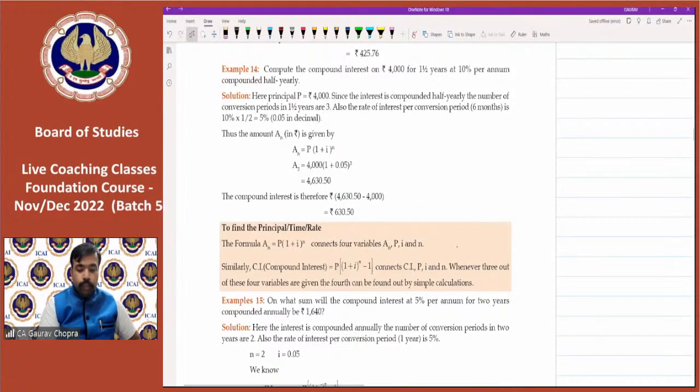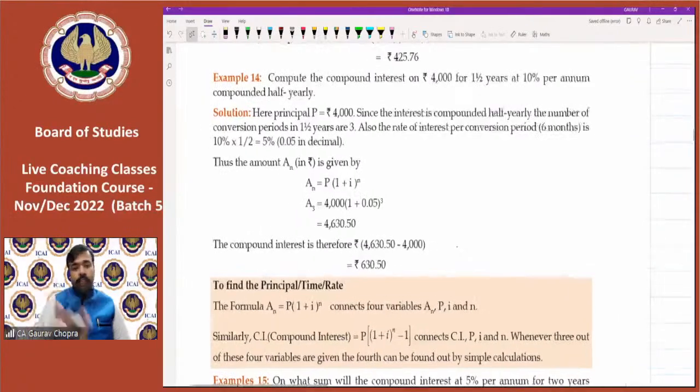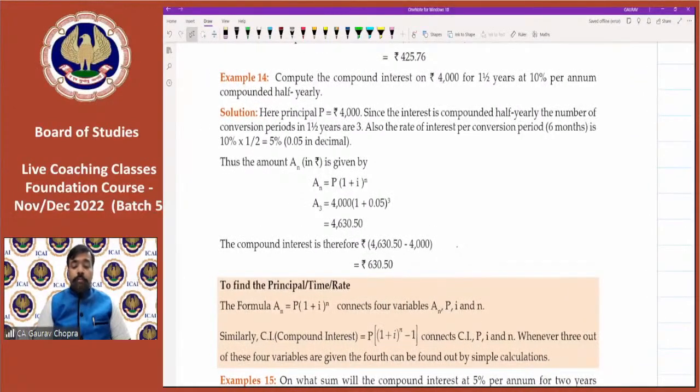So the 14th one, we have to discuss this question and you can solve it by yourself. Compute the compound interest on 4,000 for 1.5 years. So what is this 4,000? This 4,000 is the principal. For 1.5 years, this is the time period. 10% is the rate of interest, compounded half yearly.